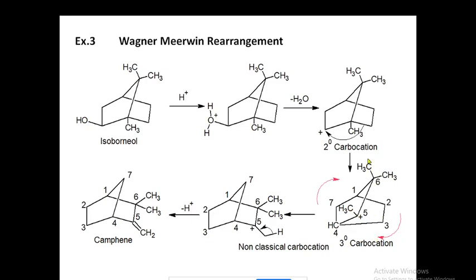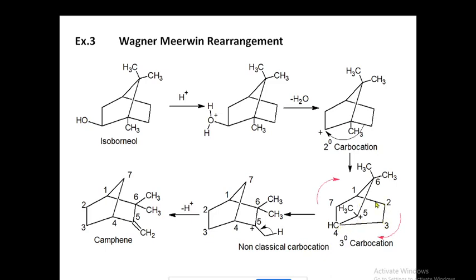Such types of carbocations are usually known as non-classical carbocations. Now this carbocation I am just rotating, this part to this side and this part to this side. So this structure looks like this. See, carbon number 1, carbon number 2, carbon number 3 and carbon number 4.